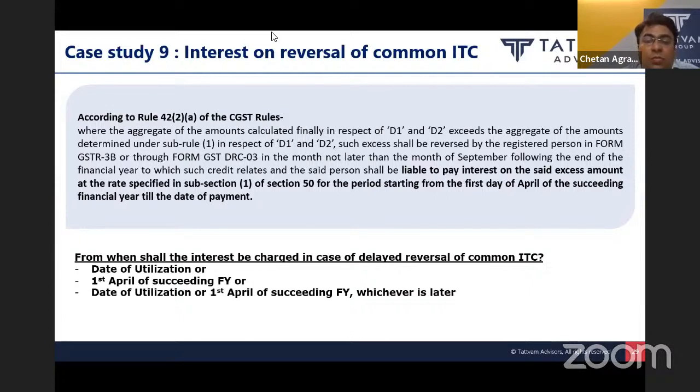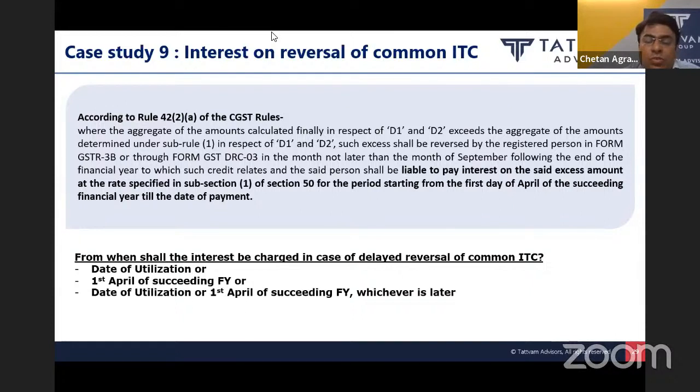So each month, the taxpayer has to identify the common ITC, because there is certain ITC that would be used exclusively in making taxable supply, and certain ITC that would have been used in making exempted supply.